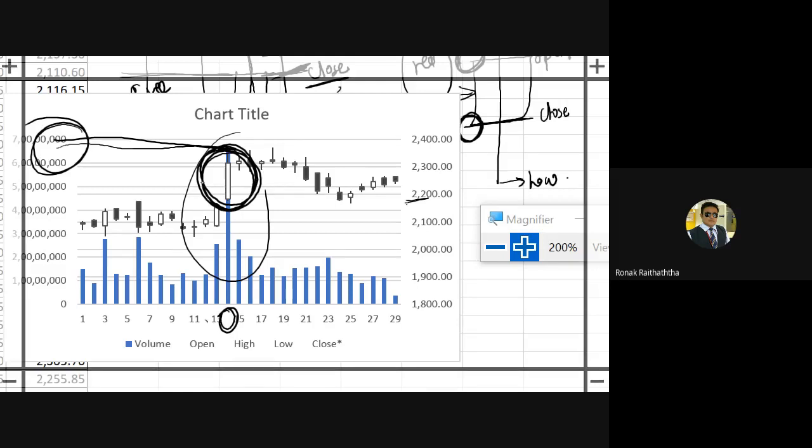And on that day, it rose like anything. It was backed by the quantity, and the quantity was too high as compared to the previous day's quantity. Previous day's quantity was just 2 crores, then it reached 7 crores within a day. What was the reason behind it? There could be some potential price changes at that time. So this price rise was backed by too much quantity, and if the price rise is backed by quantity, it becomes more authentic. You may enter at these levels.